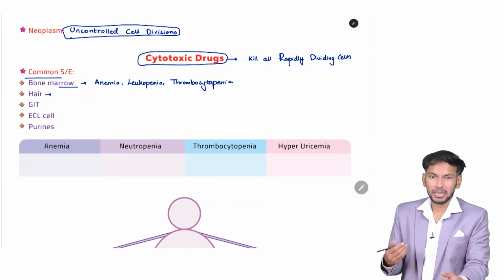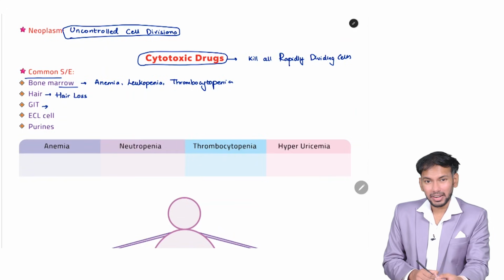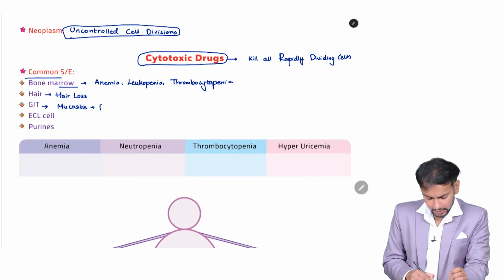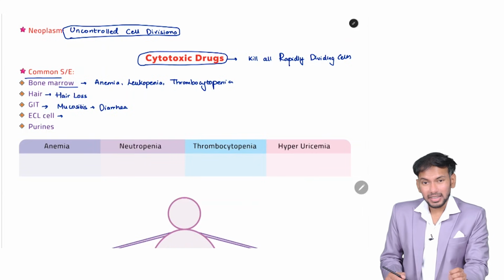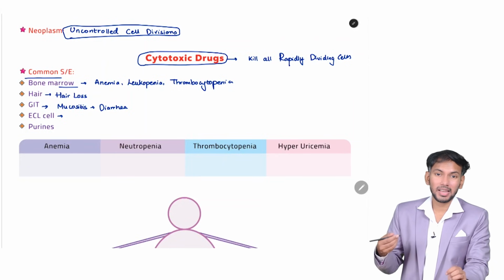Hair is also a rapidly dividing structure, so it will cause hair loss. And GIT also has a lot of rapidly dividing cells. When we kill GIT cells, it will cause mucositis. Because of this, absorption doesn't happen and it will cause diarrhea. And enterochromaffin-like cells will be dead, and this will cause what? Release of histamines and serotonin.